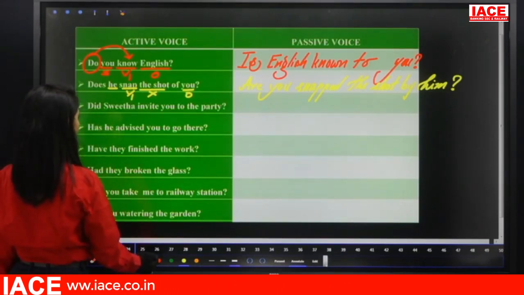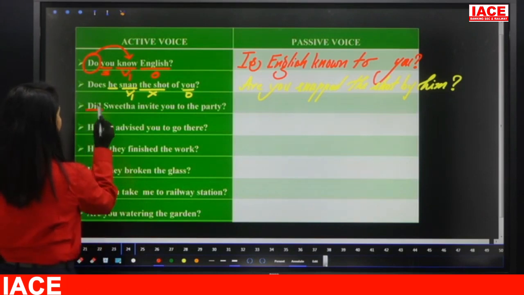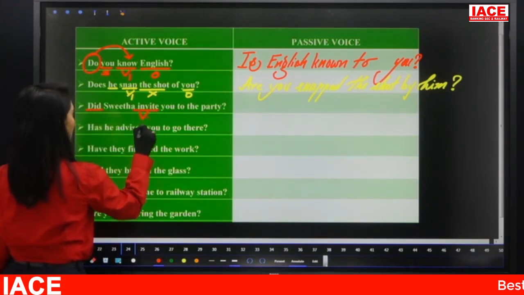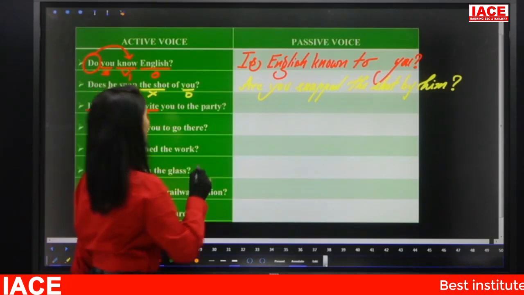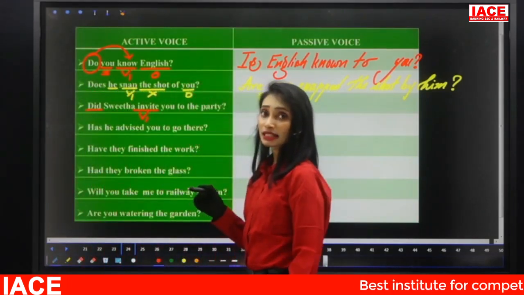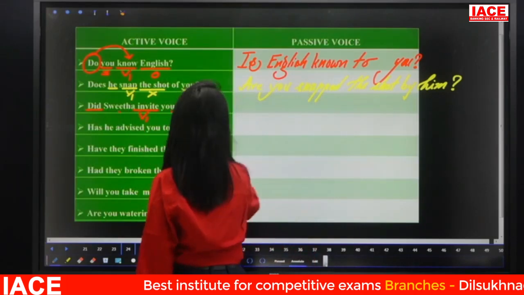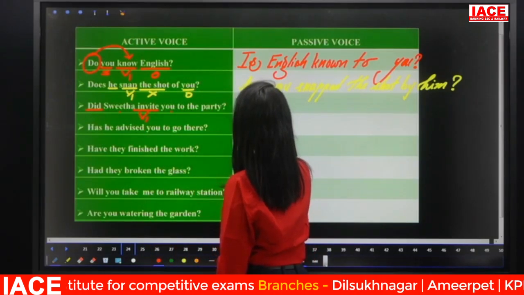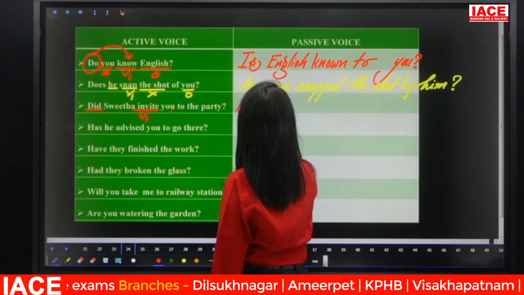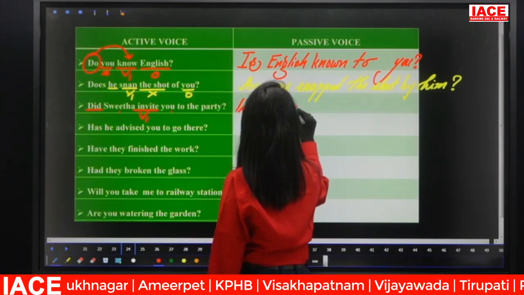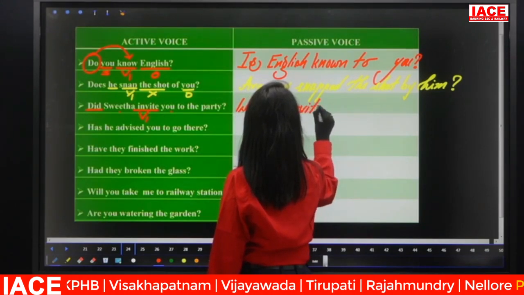Now look at the next one. Did Shweta invite you to the party? Here did plus V1 means it is in simple past. So simple past means what are the be forms? Was, were. Here what is the subject? Shweta. Object, you. So here plural we require. Were you? The verb should be in V3.